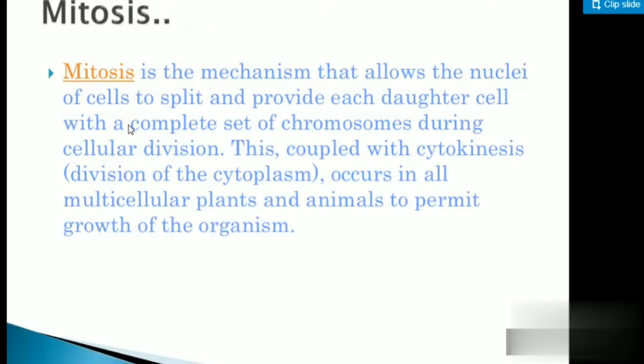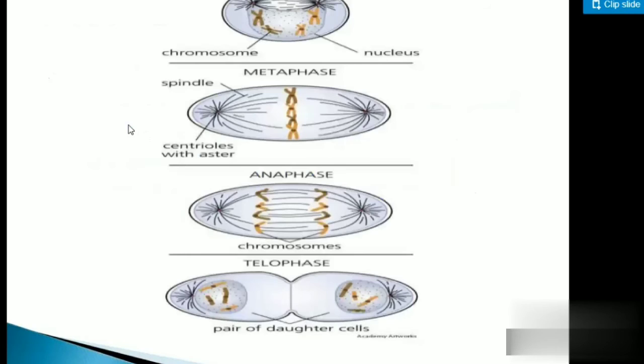So this all happens continuously, students. In prophase, the nucleus starts disappearing and centrioles are formed. In metaphase, the equatorial plane is observed. In anaphase, the chromatids start moving towards the poles. In telophase, there is formation of two cells.